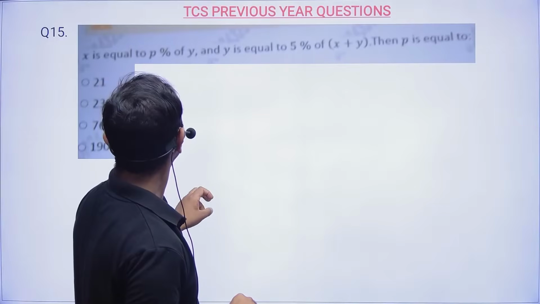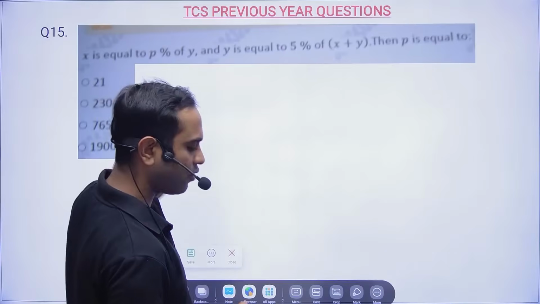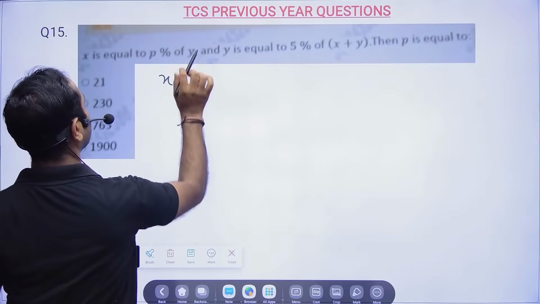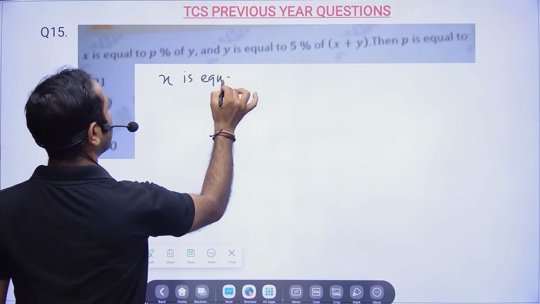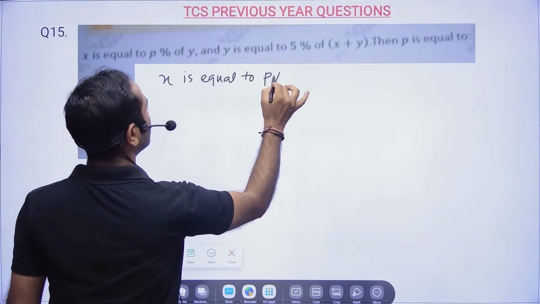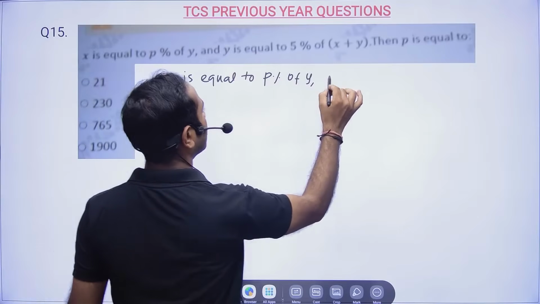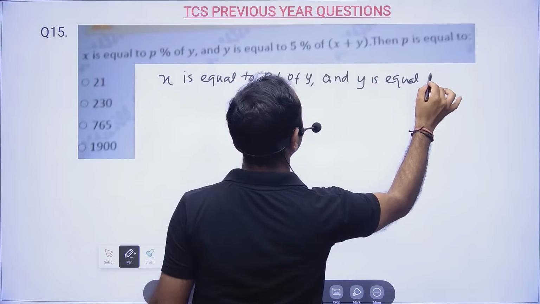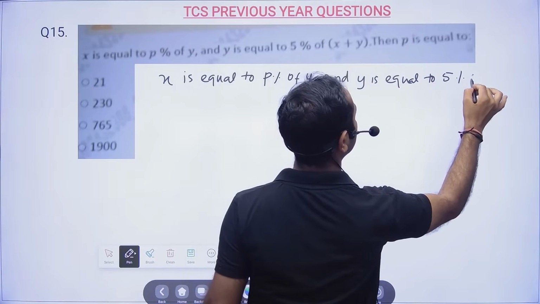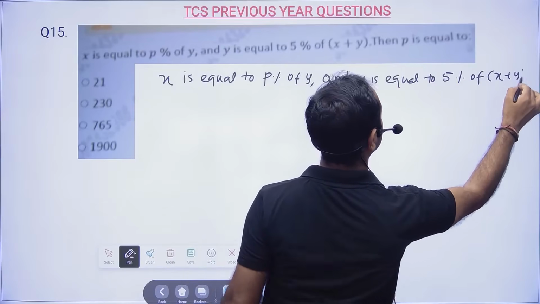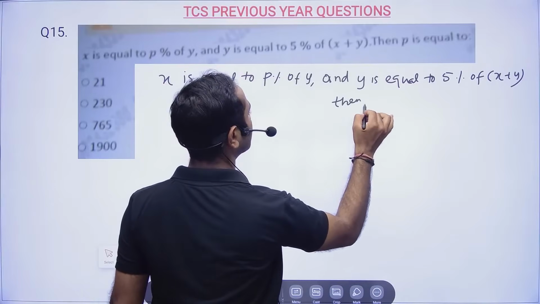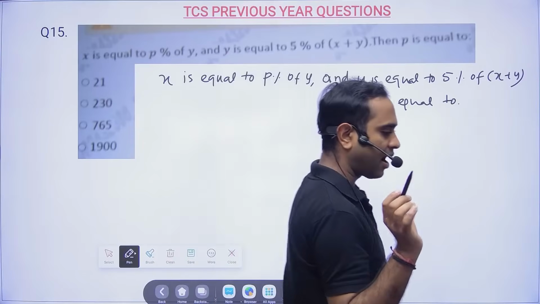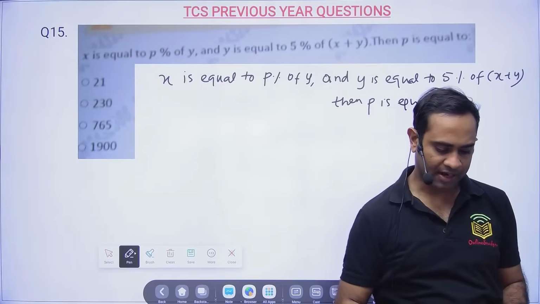Okay. Now, if x is equal to, I hope you are able to read this. If you are not able to read this, I will write: x is equal to p% of y, and y is equal to 5% of x plus y, then p is equal to, this is a simple question. All these questions have been asked in the TCS examination, and that's the reason we are solving them.